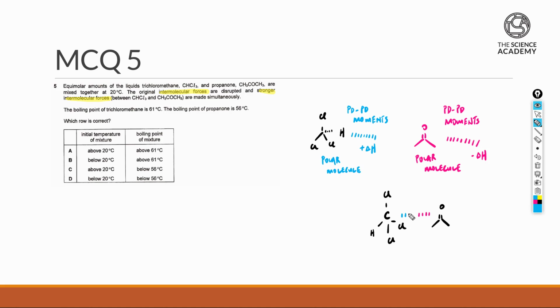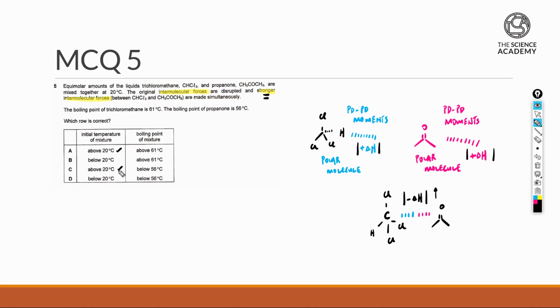Now, as per what the question has mentioned, the interaction with each other is much stronger, and during the interaction, this is a kind of bond formation, it's going to be more exothermic. So in sum itself, the amount of heat that is taken in during the endo process as compared to the amount of heat that is released during the bond formation exo process, I'll say that the exo process is going to be much higher as compared to the sum of both of the endo processes that are happening. So in this case, the initial temperature of the mixture definitely will rise above 20 degrees Celsius because this is now considered to be an overall exothermic reaction.